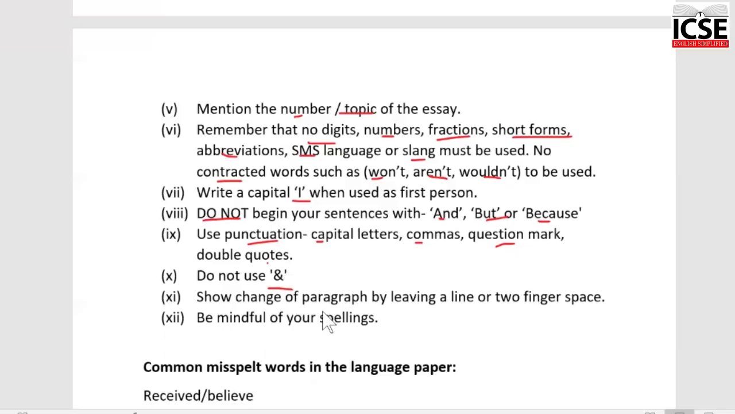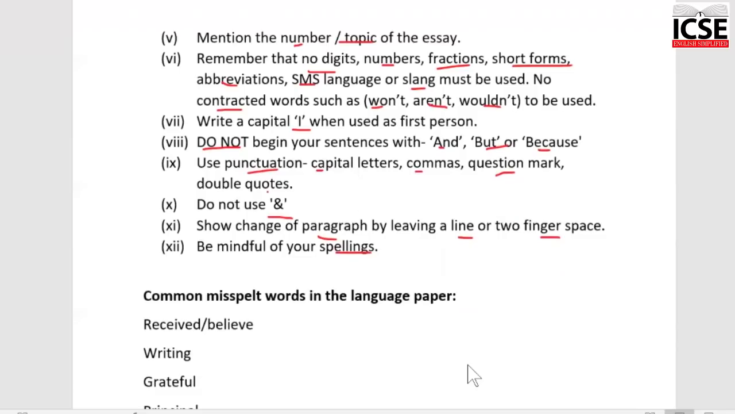Make sure for every composition you show the change of paragraphs. It should not be one big block where there are no paragraphs. Whether you are leaving a line to show a change of paragraph or you leave 2 finger space, that's fine. But if you don't show paragraphs, there's a penalty of 2 marks. Be careful with your spellings. These spellings, they are marked as errors, and more the number of spellings that are wrong, that is going to have an adverse effect on your score.